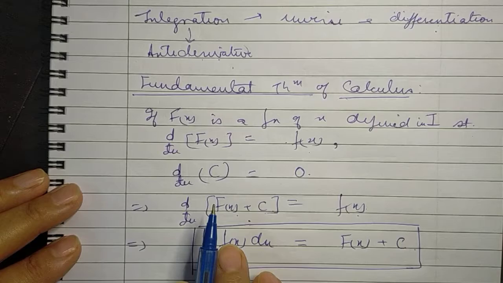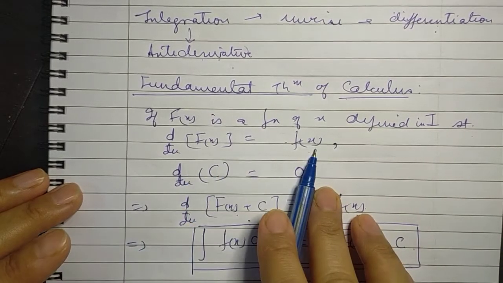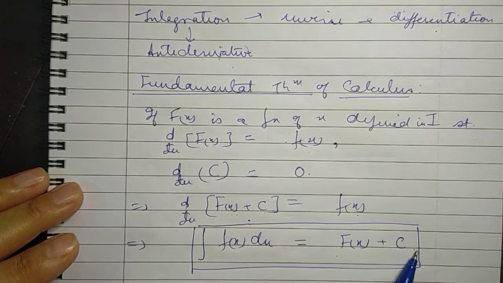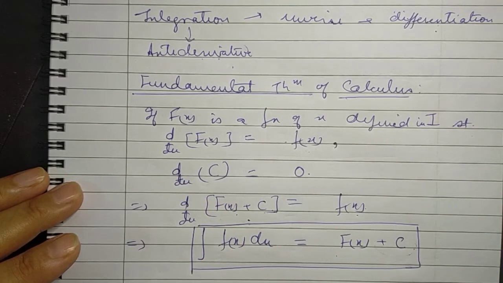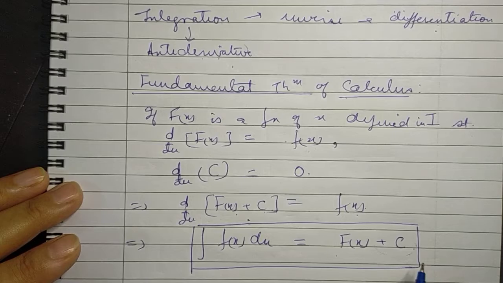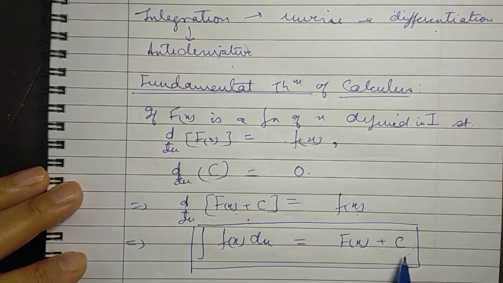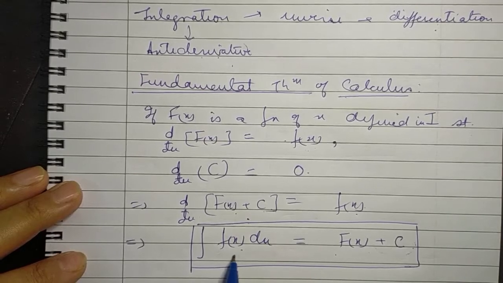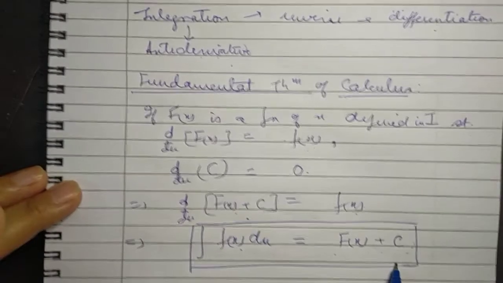That is, if the derivative of F(x) is small f(x), then the integral of small f(x) is capital F(x), and we also write this, adding an arbitrary constant c to it. This says that the antiderivative or the integral of a function is not unique.